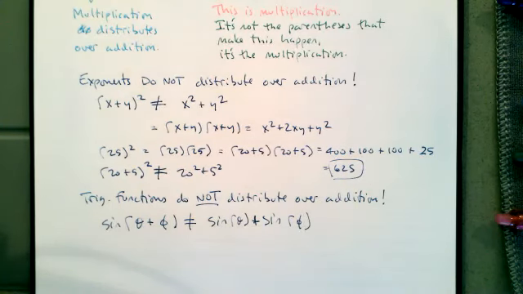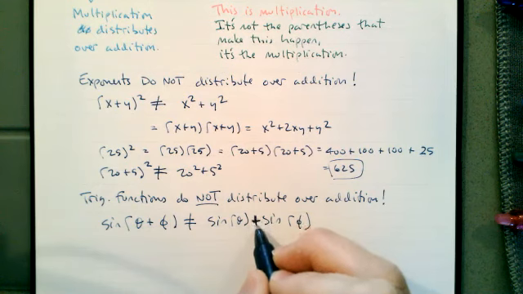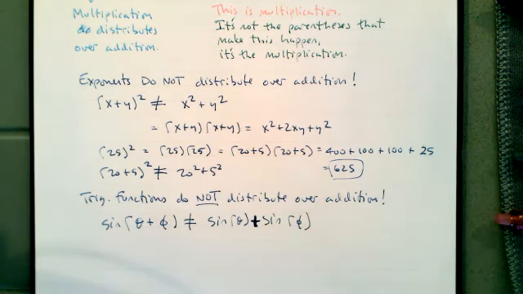Parentheses is not an operation. It's a grouping symbol. And this says to take phi plus theta, add those together, and then do the sine. It's got a distinct order to the operations, and they are not interchangeable. It's important that we learn to read expressions. And in math, the first big thing that we should be learning about reading expressions is how parentheses work.